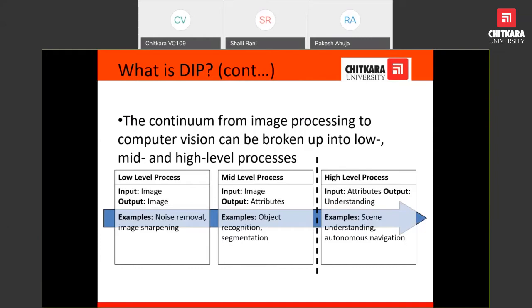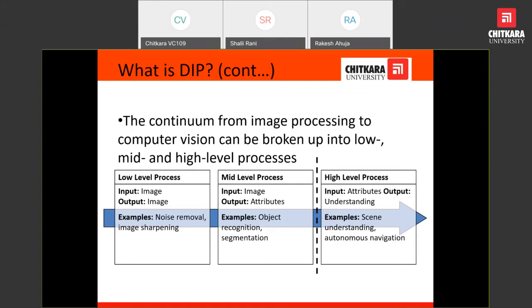Here, in case of low level processing, input is an image as well as output is a processed image. In this low level of processing, we can work on the image to improve its appearance, like we can remove the noises. As we have already discussed the categories of noises: speckle noise, salt and pepper noise, Gaussian noise.